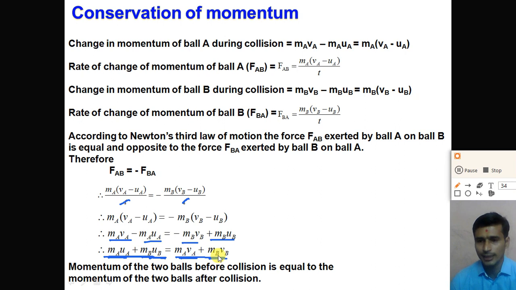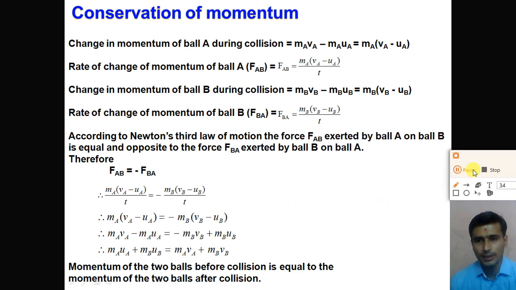So you can say that the momentum of two balls before collision is equal to the momentum of the two balls after collision. So dear student, during the collision, the momentum of the two or more objects remains constant. That means the total momentum before the collision and the total momentum after the collision remains constant, and that is the same.